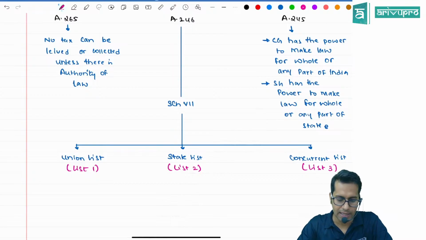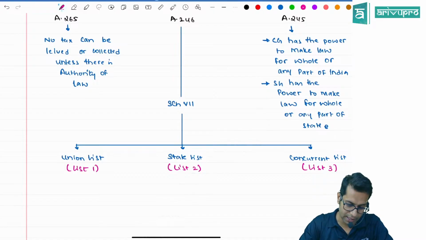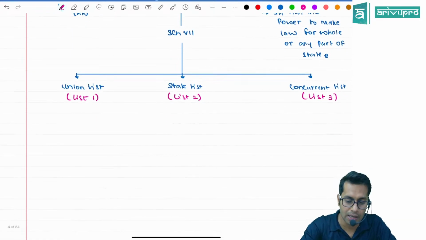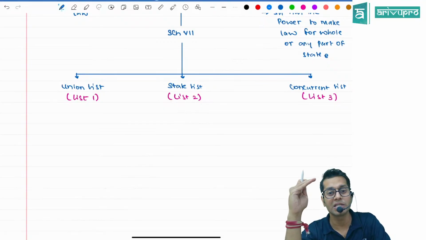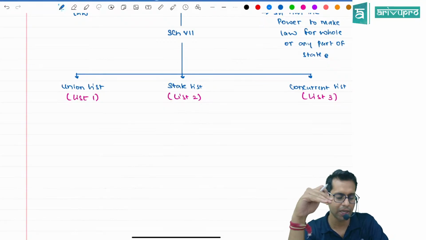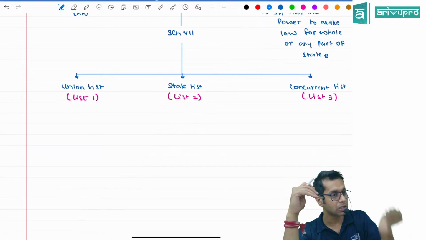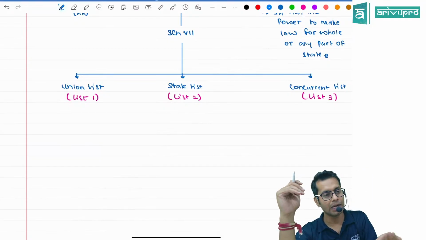Article 246 has Schedule number 7. Schedule number 7 has 3 lists: union list, state list, concurrent list. Union list is also called list 1, state list list 2, concurrent list list 3. Now what is this union list, state list, concurrent list, sir? In these 3 lists, they are talking about various different things. Union list talks about a few things, state list talks about a few things, concurrent list talks about a few things.